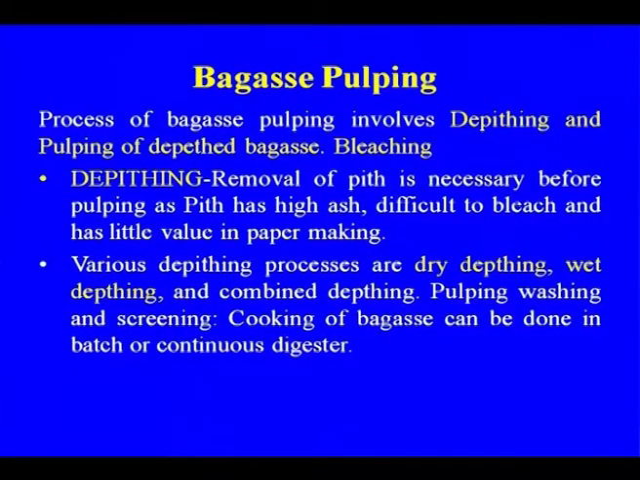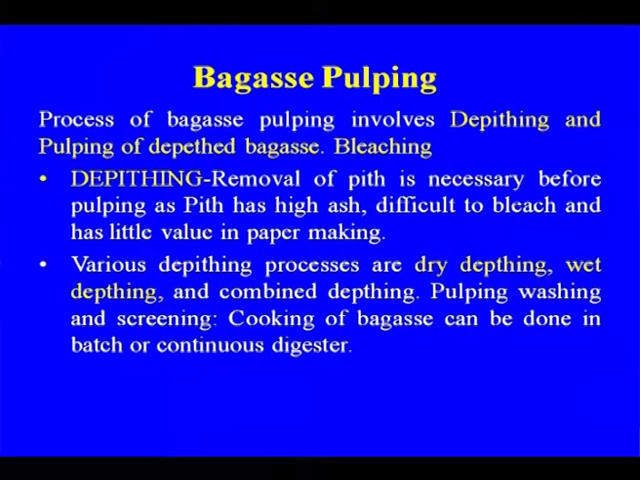But bagasse, in comparison to rice straw and wheat straw, is considered much better. So the scope is there for integration of the sugar mill with the paper mill. Already we have some smaller paper mills using the bagasse from the sugar mill. In the bagasse, as I told you, the removal of the pith is important. That is the de-pithing, and here we can use dry de-pithing, wet de-pithing or combined de-pithing, depending upon the process conditions.